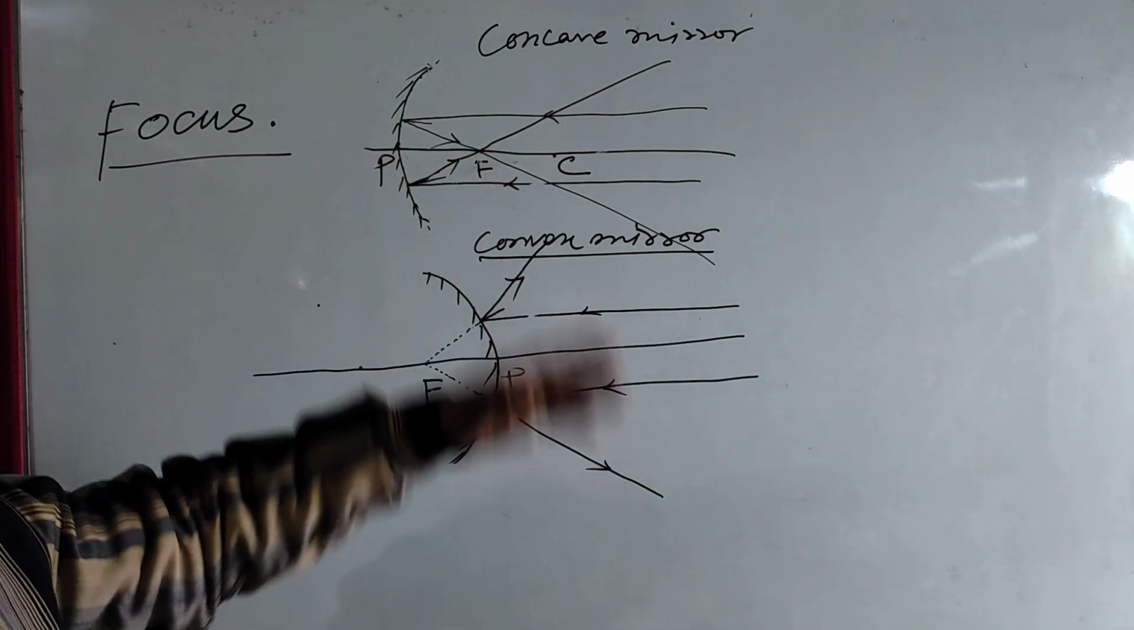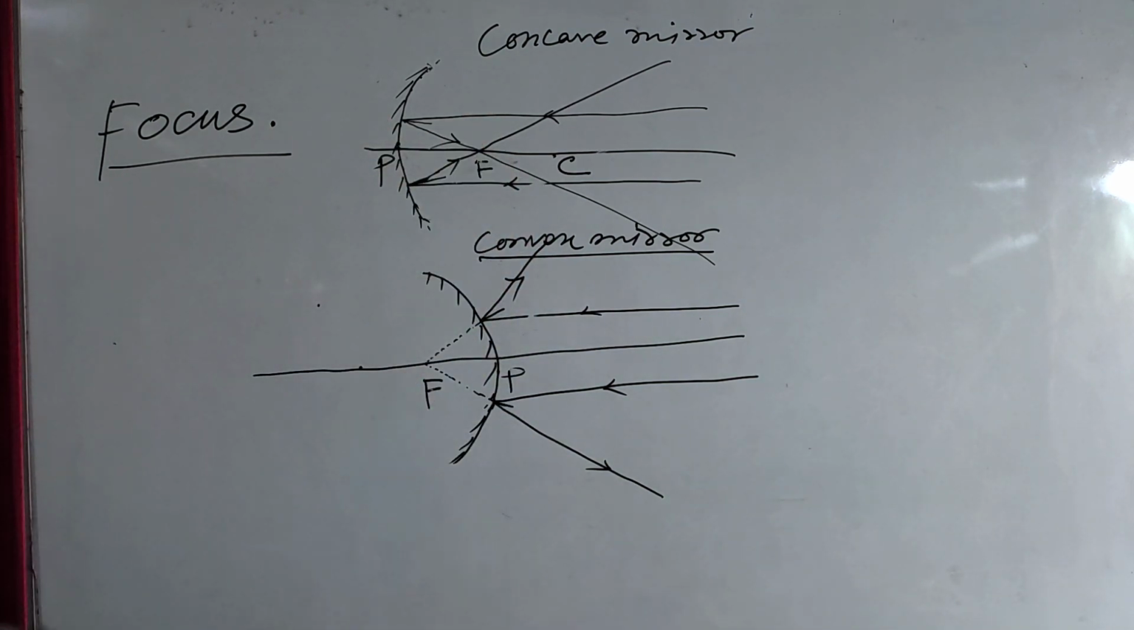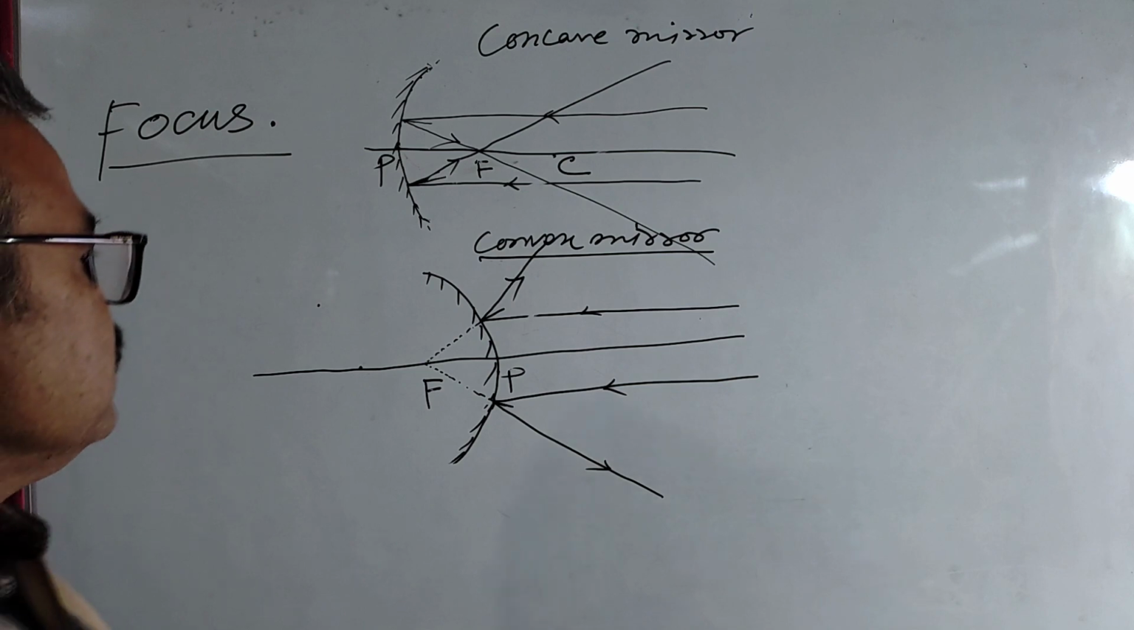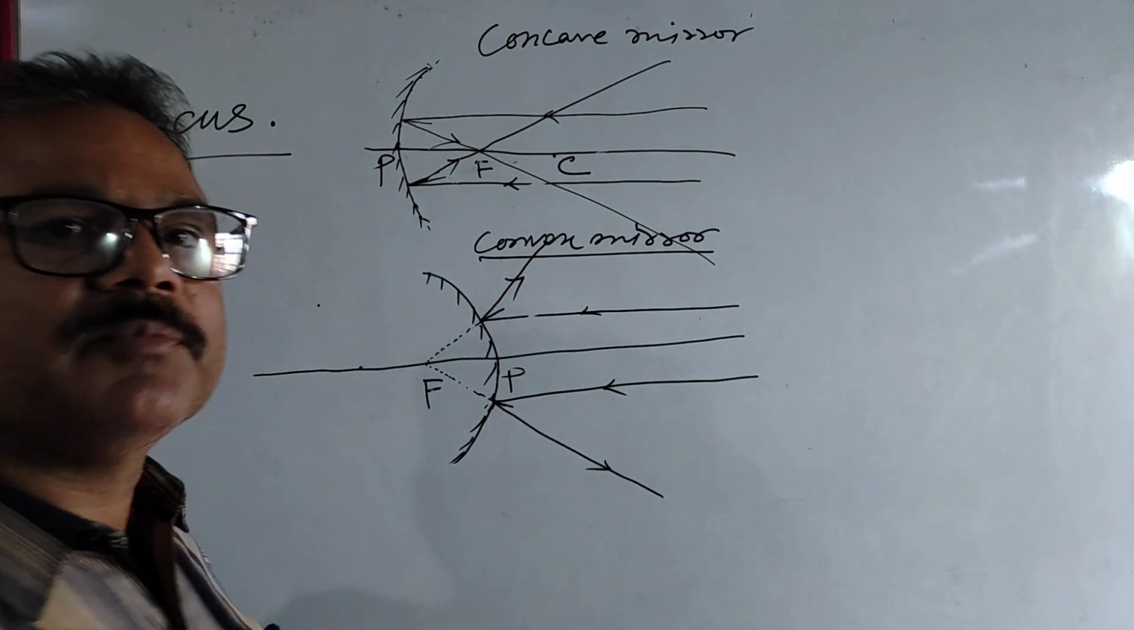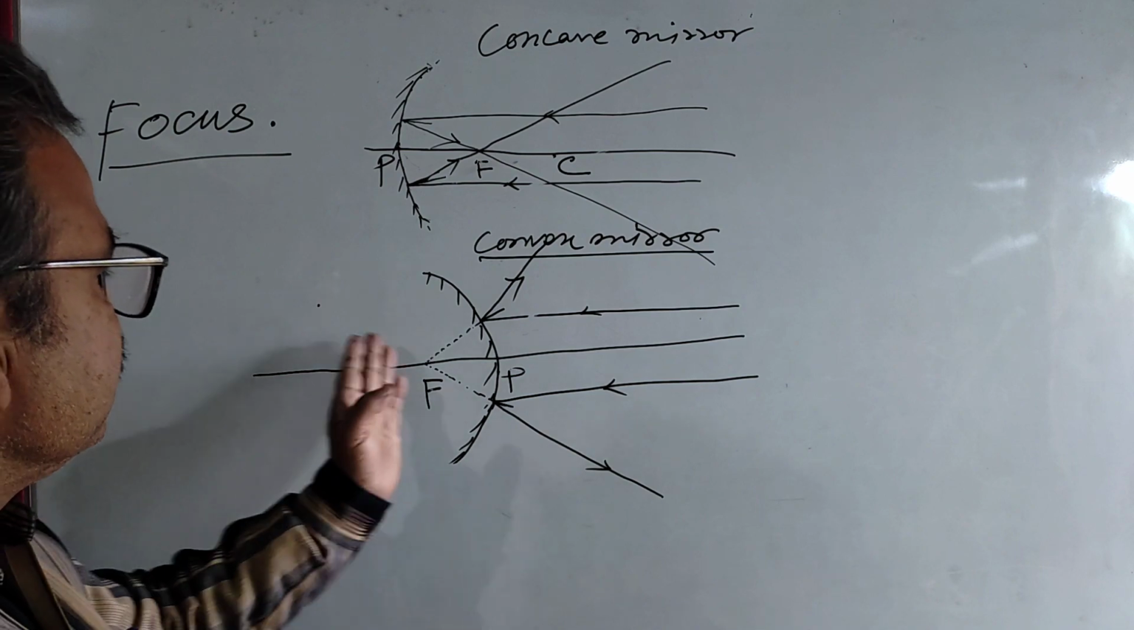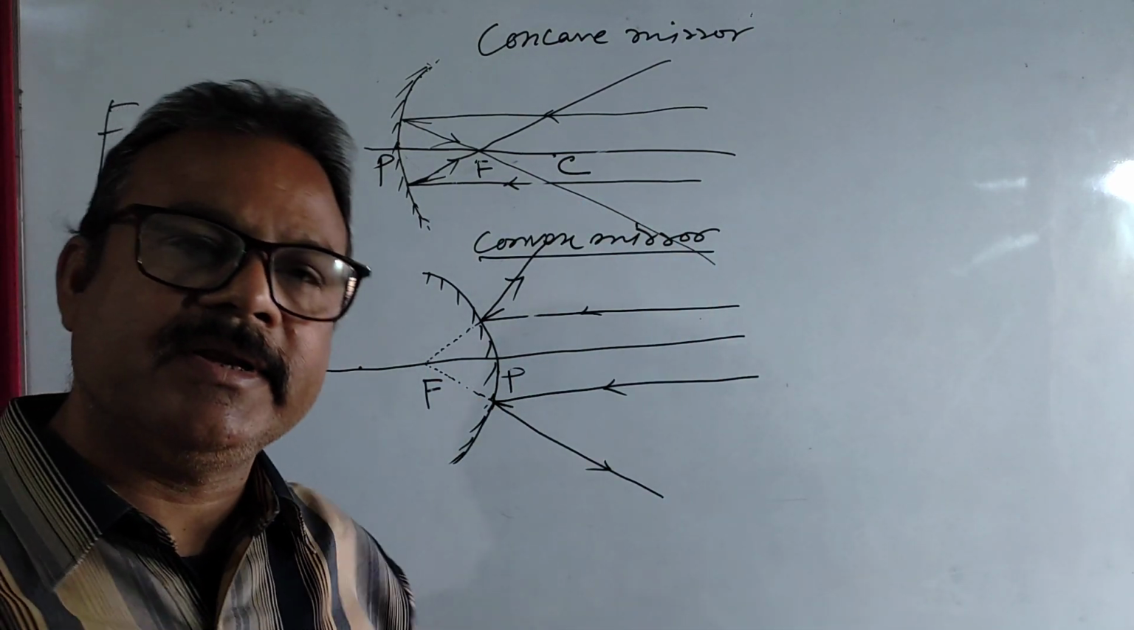As they are meeting actually, so it is the real focus, but here it is not real focus, as the reflected rays are not actually meeting at this point. Simply they appear to diverge from this point.